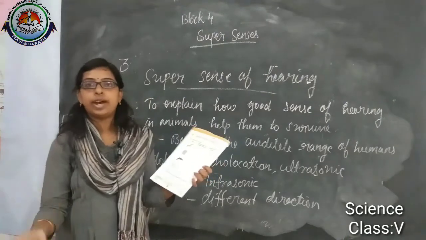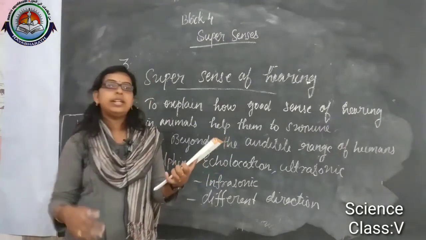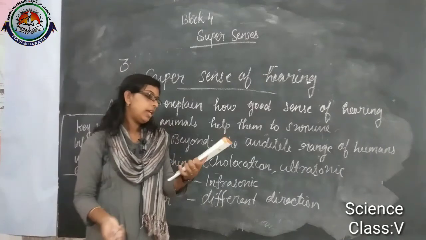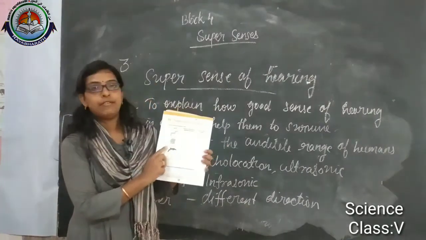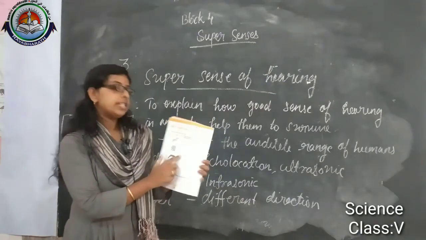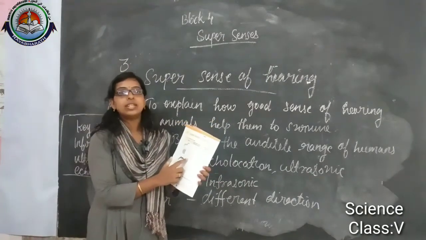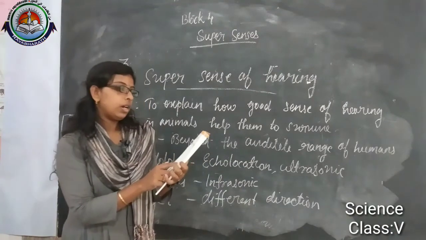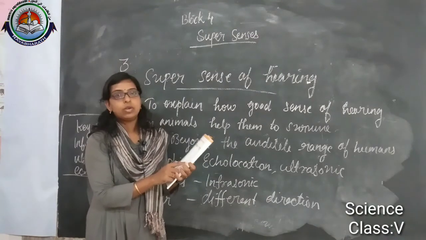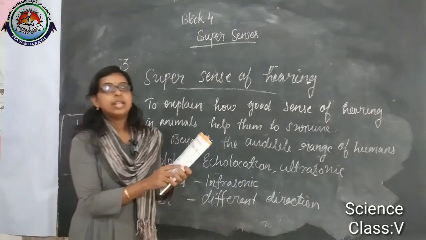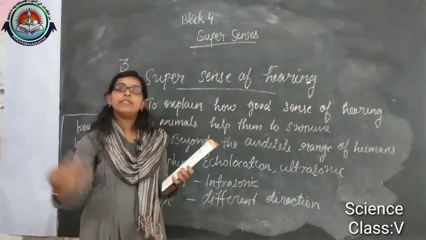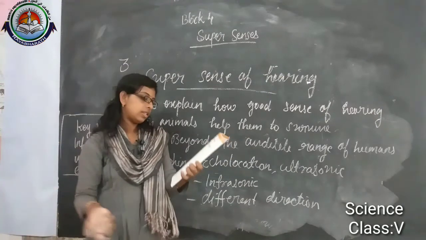They can easily find the prey and keep away from their enemies. Then next one is elephant, and elephants can hear infrasonic sound. How does it help the animal? It helps the animals keep away in the case of natural disasters and all.